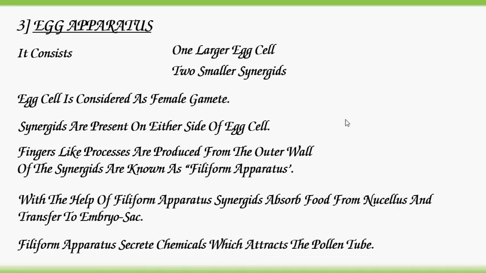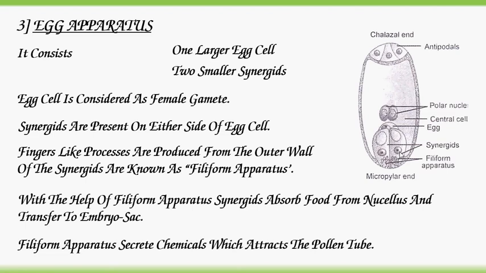Let's see the diagram. So the three cells present towards the micropylar end are considered the egg apparatus. This egg apparatus consists of a large egg cell and two synergids. The egg cell is the female gamete, and the two synergids are present on either side of the egg cell.